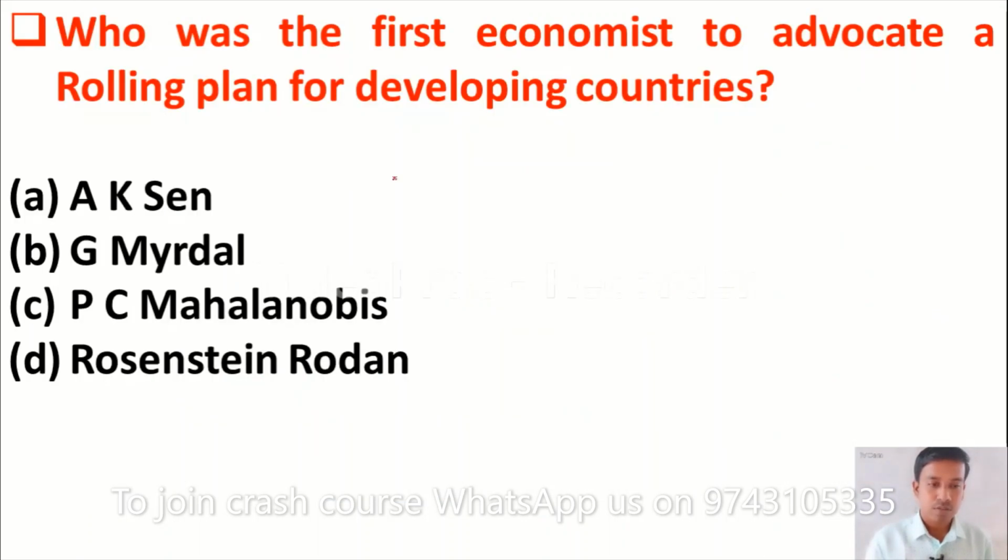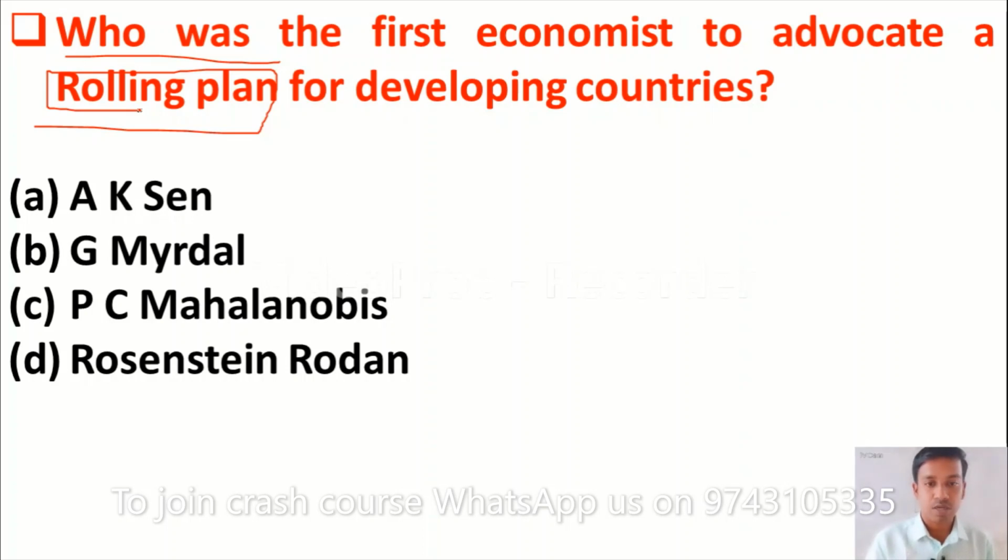Yes, let us move to the questions. Question number 1 is, who was the first economist to advocate a rolling plan for developing countries? Option A, A.K. Sen. Option B, Gunnar Myrdal. Option C, P.C. Mahalanobis. Option D, Rosenstein Rodan.